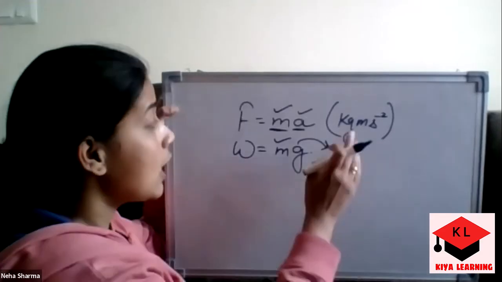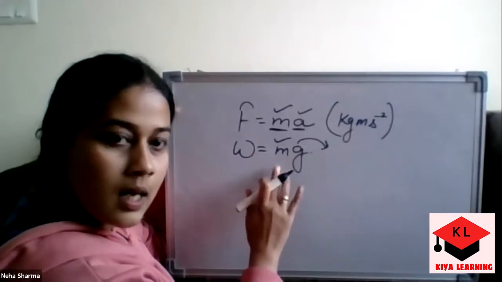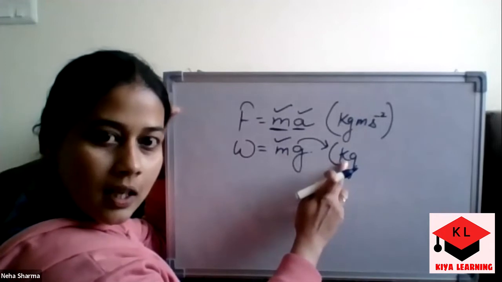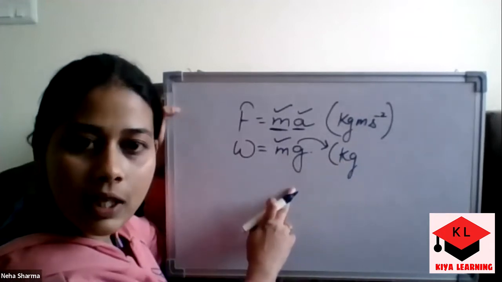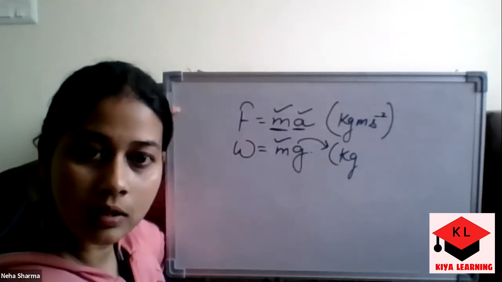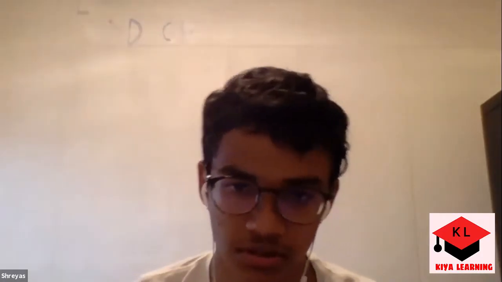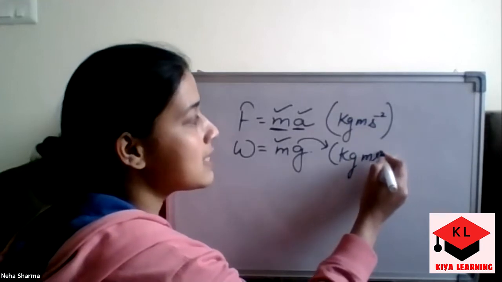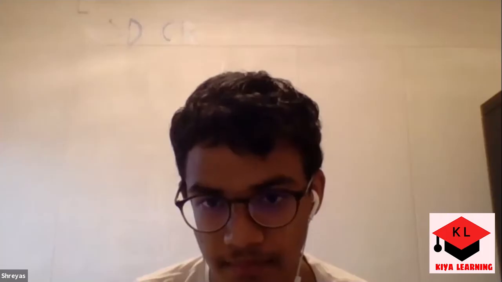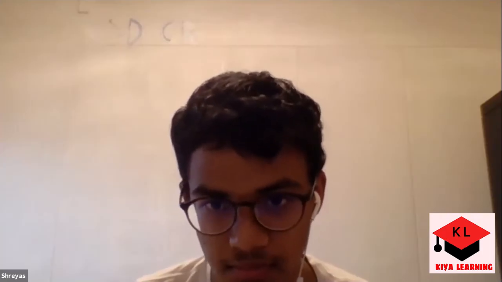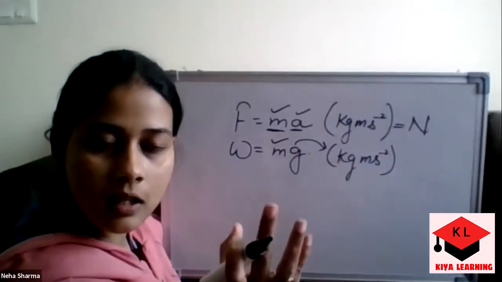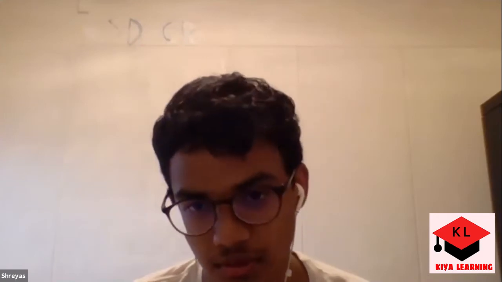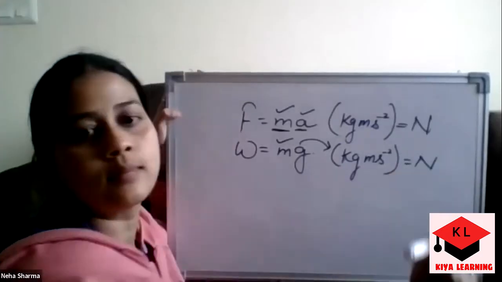But if we are talking about this term, the unit would be, again, for mass it is kg, and for acceleration due to gravity, ultimately it is acceleration. The unit would be meter per second square. So this term, kg meter per second square, in a single word, we will call it Newton. And this is again called Newton.